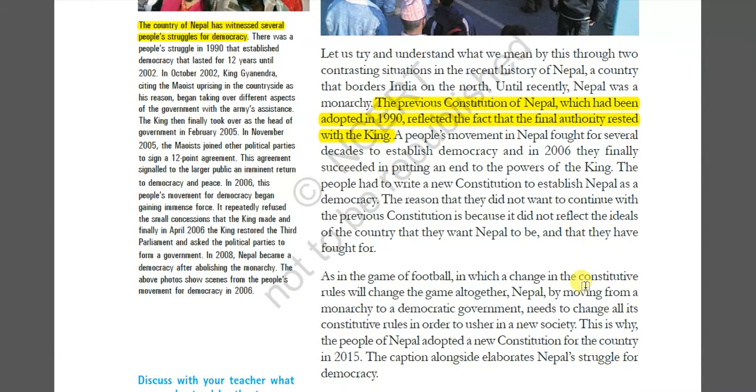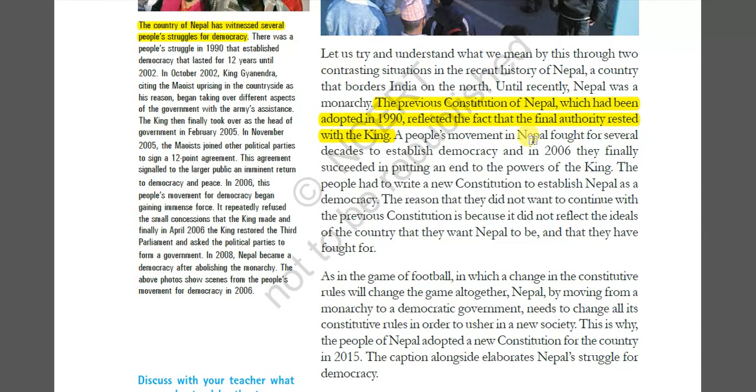It's a very simple topic. You can read it. Let us understand what we mean by this through contrasting situations in the recent history of Nepal. Until recently, Nepal was a monarchy. The king decided everything. The previous constitution of Nepal, which had been adopted in 1990, reflected the fact that the final authority rested with the king. That is, the constitution said that the king is supreme, so he would take the decisions.